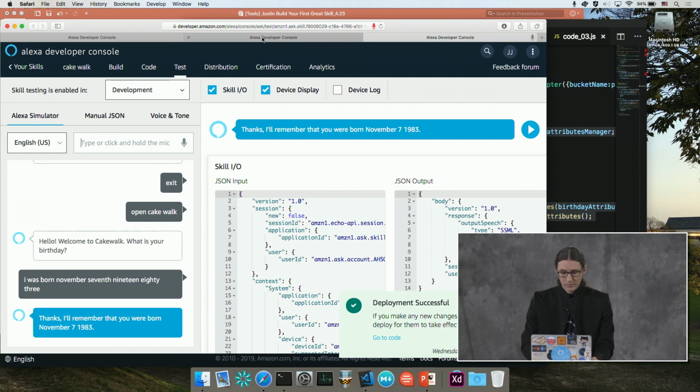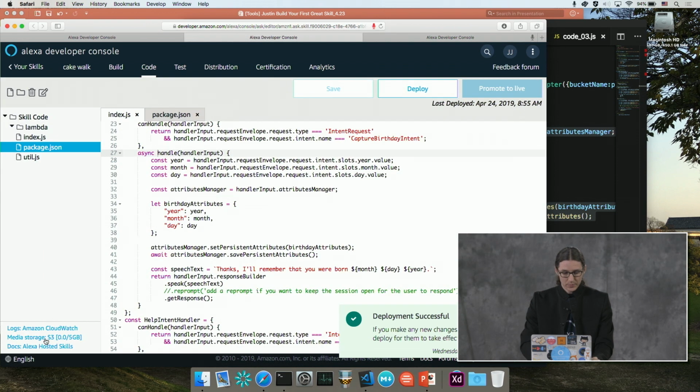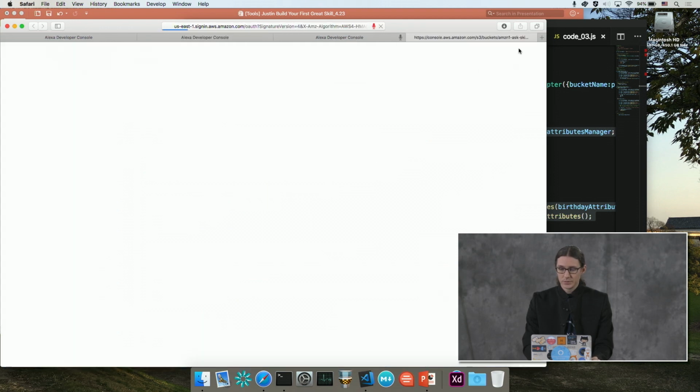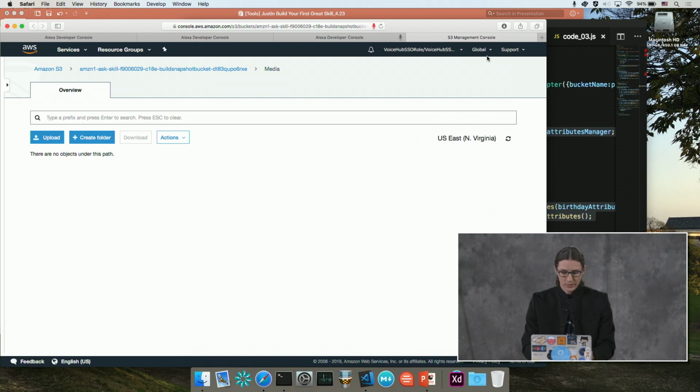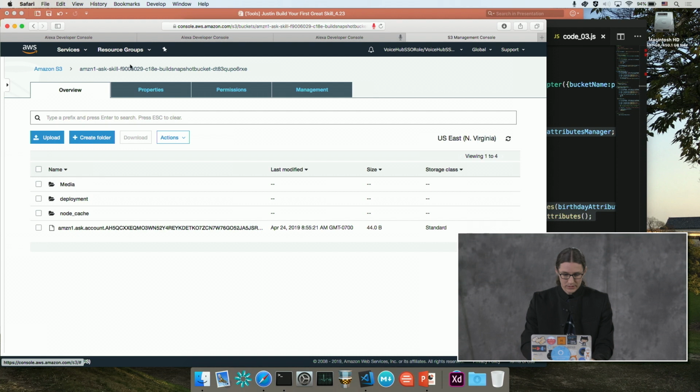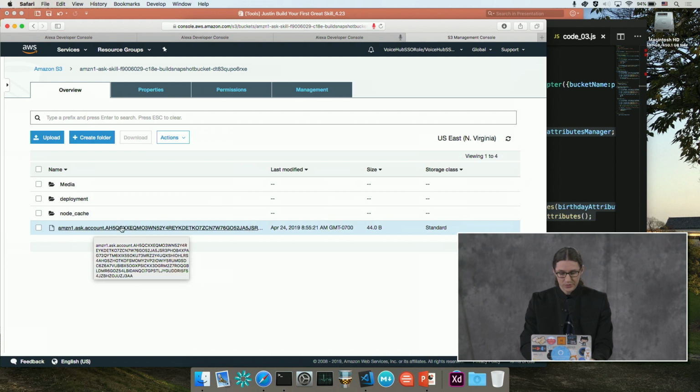So how do we check that? We're going to go back to our code tab. If you look at the bottom here, it says media storage S3. If you click on that, that will open up into another tab and log us into the S3 console here. And if I click on this link here in the breadcrumbs, it'll pop me up into the bucket for my skill. And you can see here, there's this file, and it's named after the user ID.